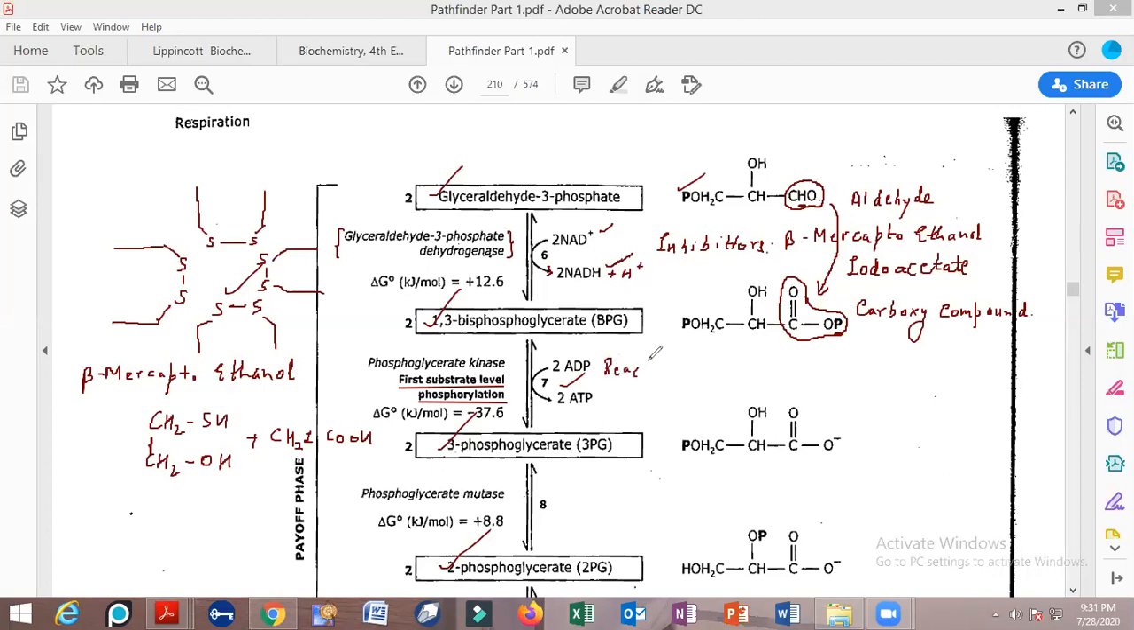Reactions forming ATP in the absence of electron transport system are called substrate level phosphorylation. Substrate level phosphorylation. Okay.